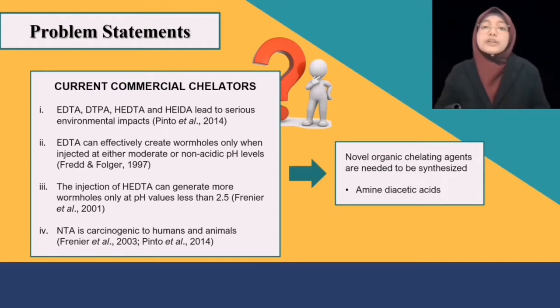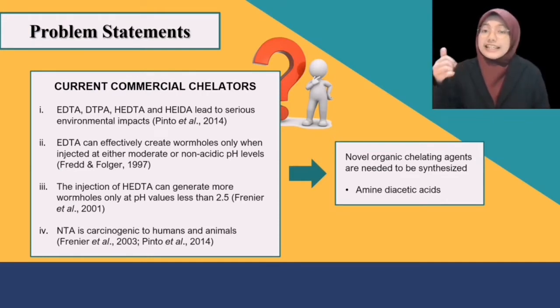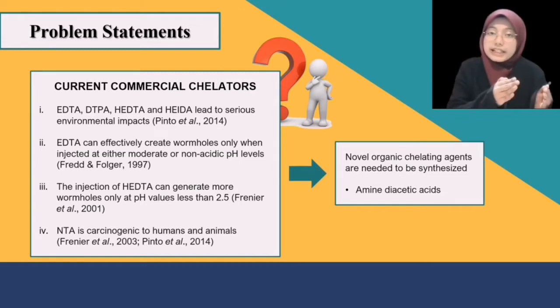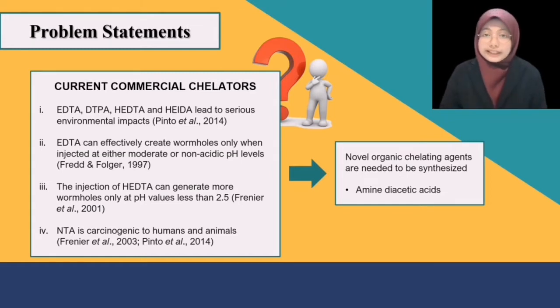However, Pinto et al. 2014 emphasized that current commercial chelators such as EDTA, DTPA, HEDTA, and HEIDA have severe environmental impacts since they have strong ability to form metal complexes together with their poor susceptibility to biodegradation. Apart from that, a previous study by Fred and Folger 1997 revealed that EDTA can effectively create wormholes only when injected at either moderate or non-acidic pH levels, which is 4 to 13.